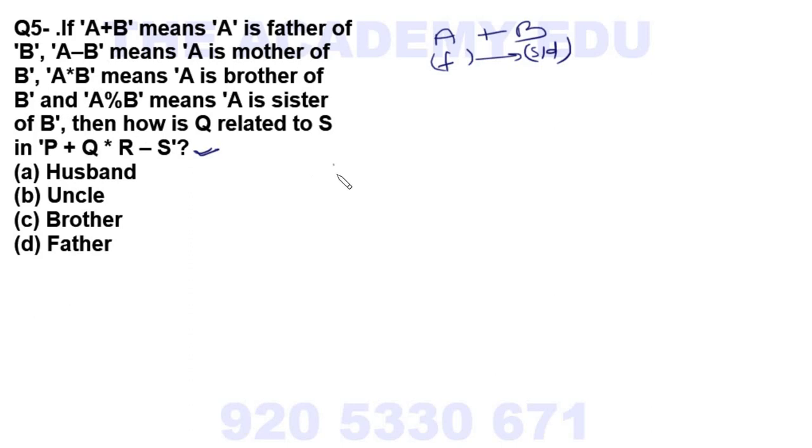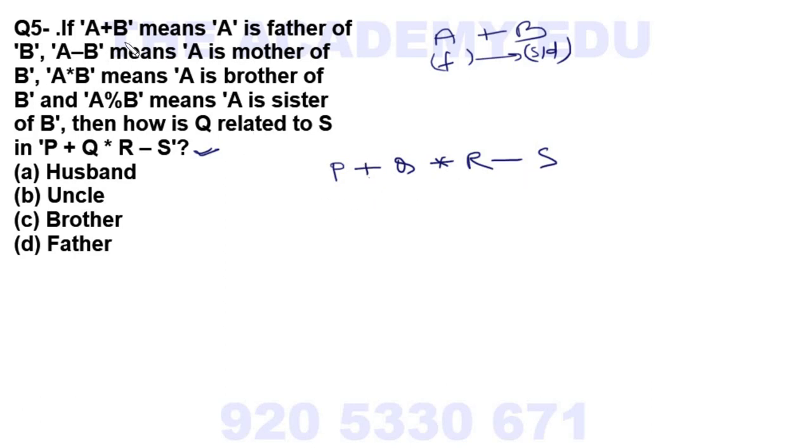So first your duty, are you getting my point? See here, P plus Q star R minus S. So first our duty is to write the equation. So I wrote the equation. Now I will write here the relation.